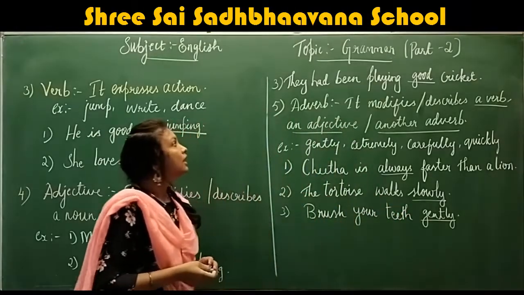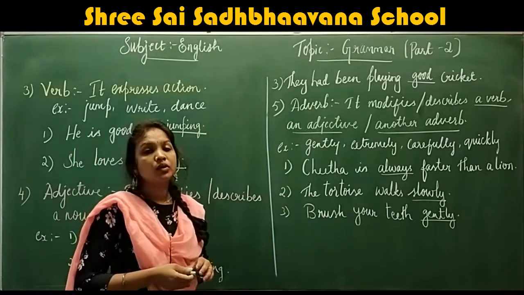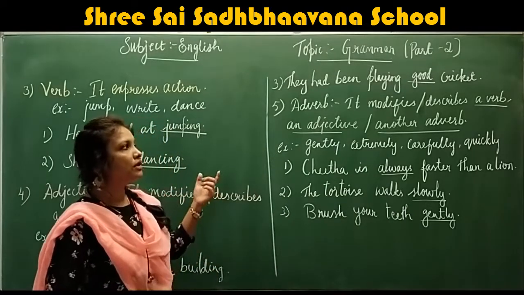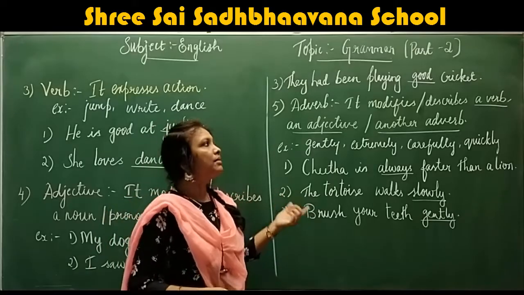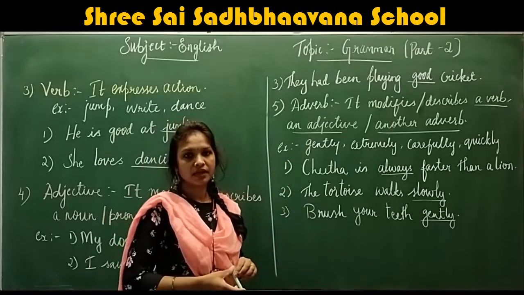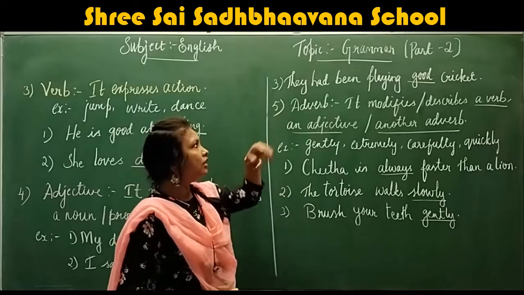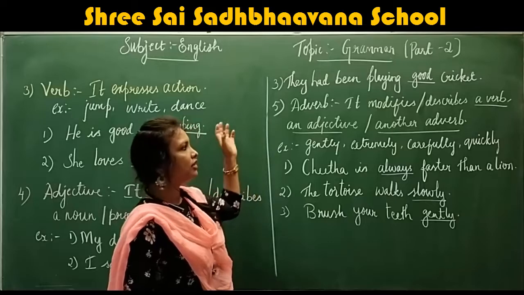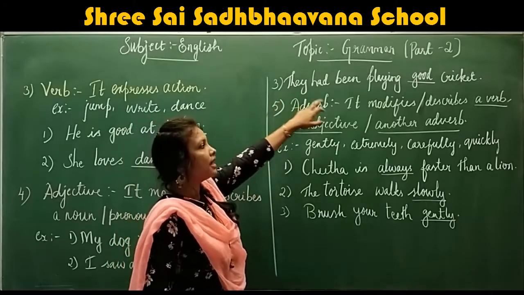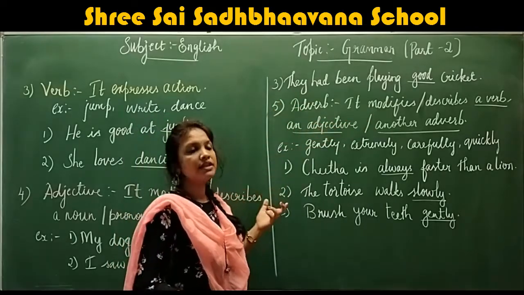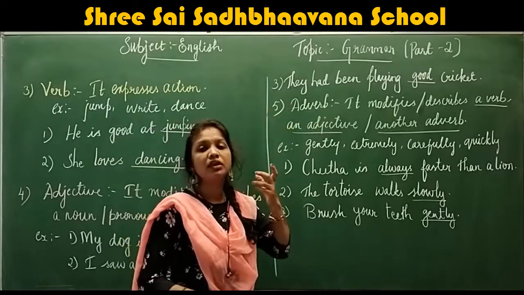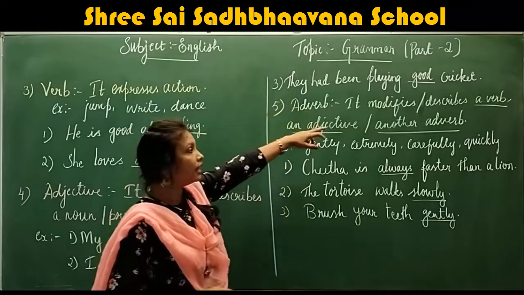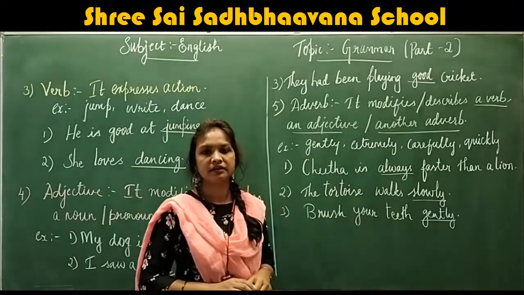Now next one. They had been playing good cricket. So here the word good is describing the word cricket. Right? How did they play? The word good is modifying or describing the pronoun they and also cricket. How did they play? They had been playing good cricket.